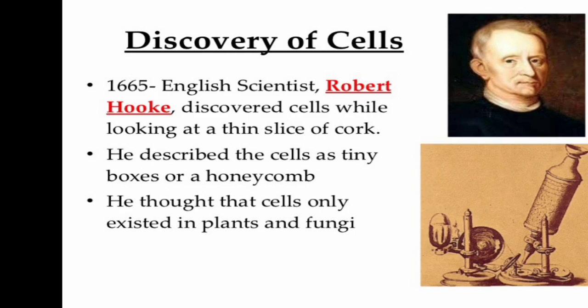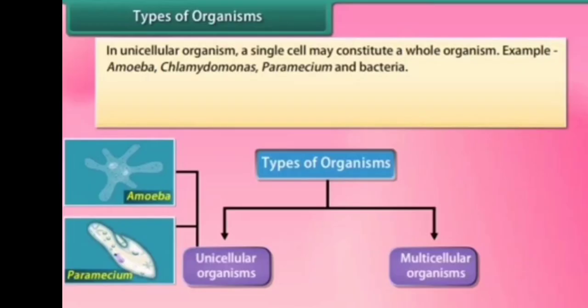Next, types of cells, or types of organisms. There are two types: unicellular and multicellular. First, the unicellular organism. An organism made up of a single cell is called unicellular; a single cell may constitute the whole organism, and it performs all cellular activities. For example, amoeba, paramecium, and bacteria.